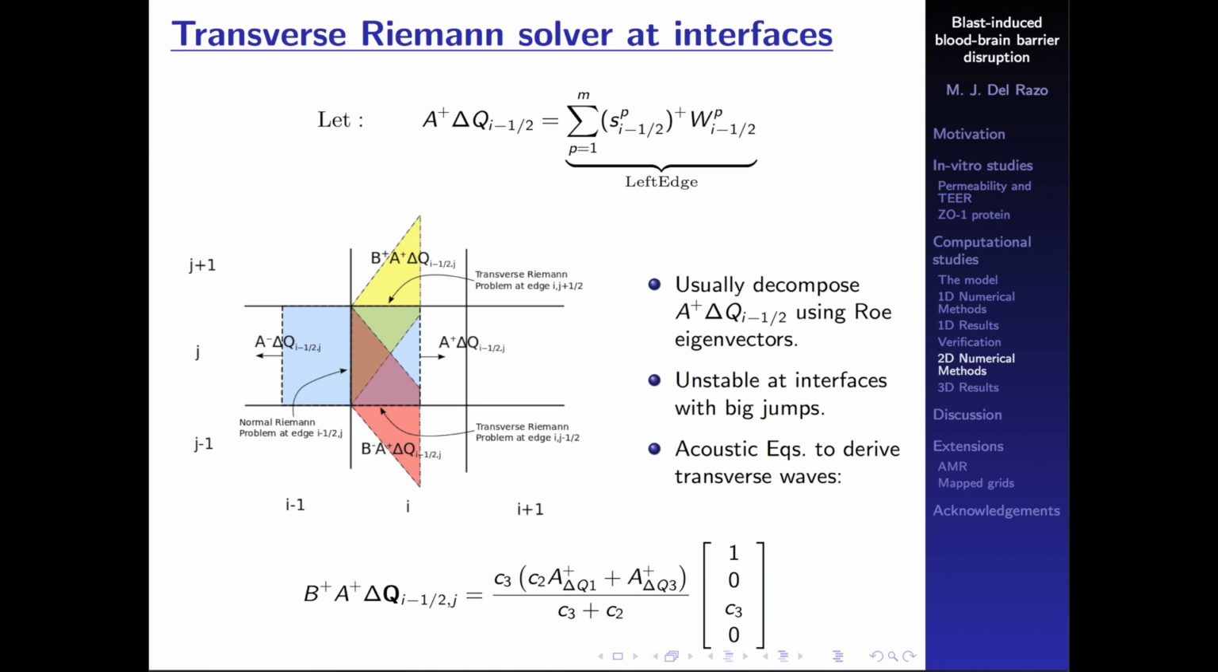So what we did, we used an approximation with acoustics equations to derive these transverse solvers. So then we just use the sound speed in this cell that is C3 and the sound speed at this cell that is C2 to calculate this contribution, the yellow one here. So anyway, with this one we can do the transverse solvers and get a second-order accurate method.